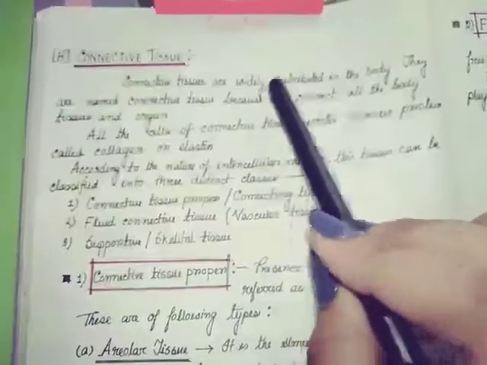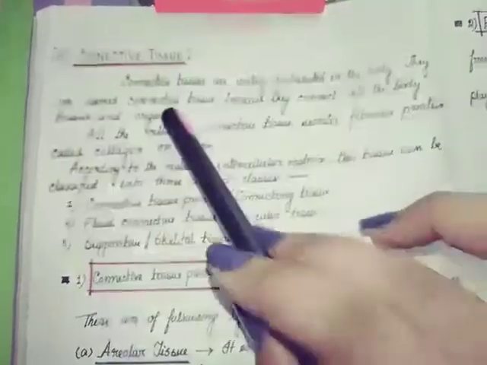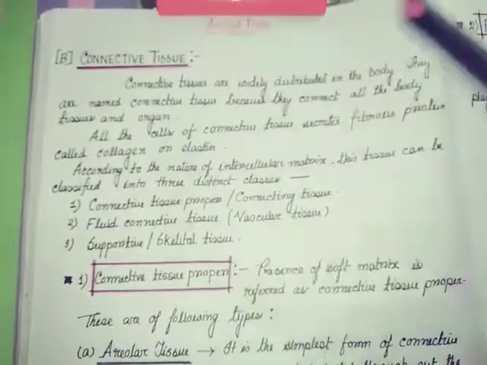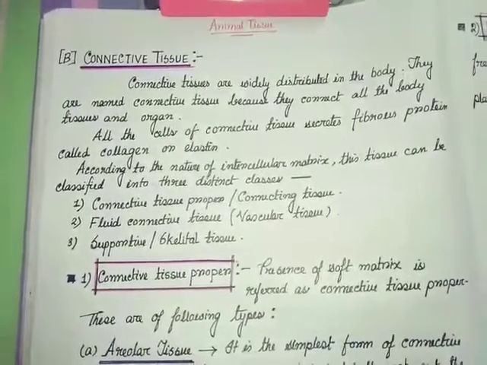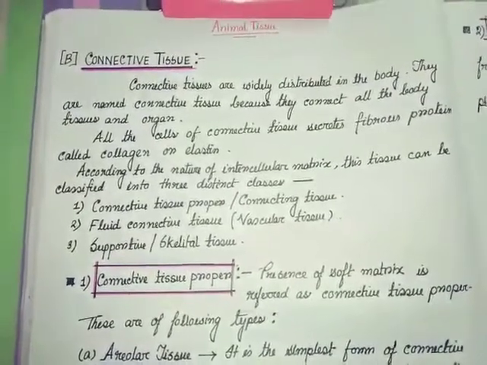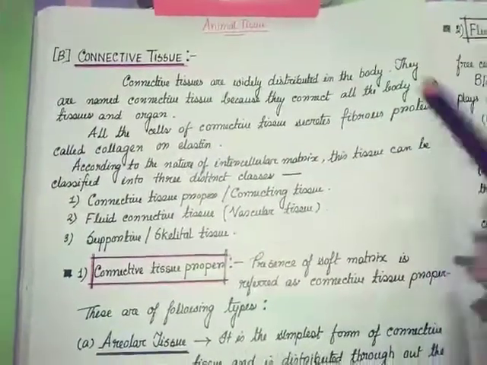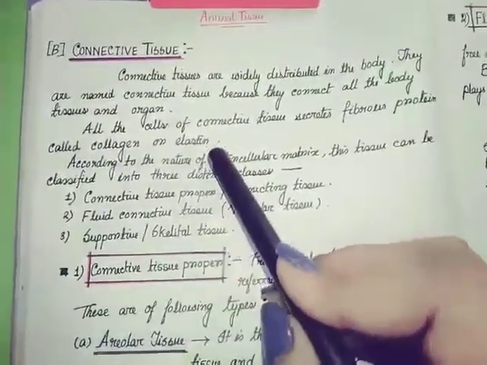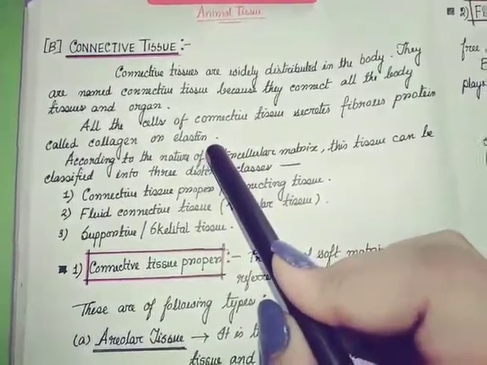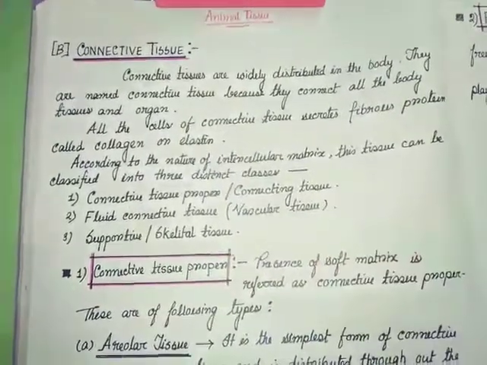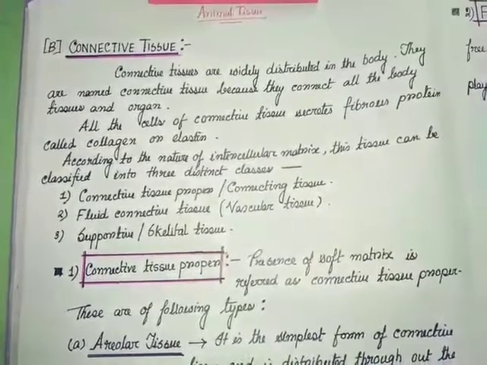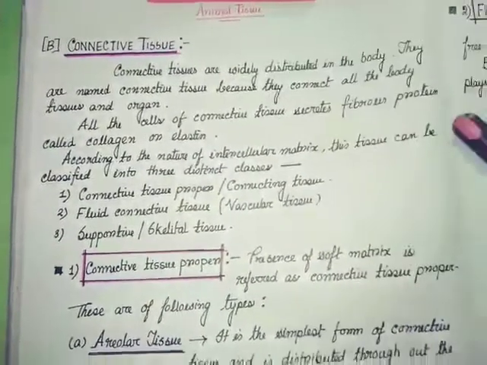Connective tissues are widely distributed in the body. They are named connective tissue because they connect all the body tissues and the organs. All the cells of the connective tissues secrete a fibrous protein called collagen or elastin. It is very important that the connective tissue cells secrete this fibrous protein, collagen or elastin.